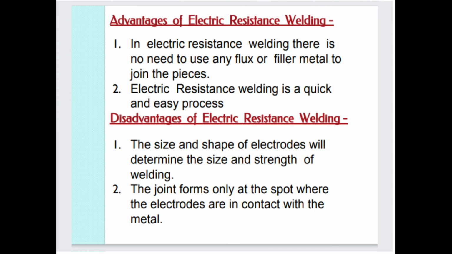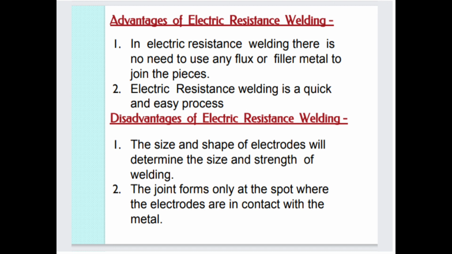Next are the advantages of electric resistance welding. First, there is no need to use any flux or filler metal to join the pieces; in resistance welding we use heat. Second, electric resistance welding is a quick and easy process; very little time is required, and it is an easy process.